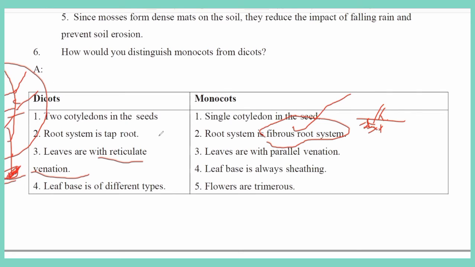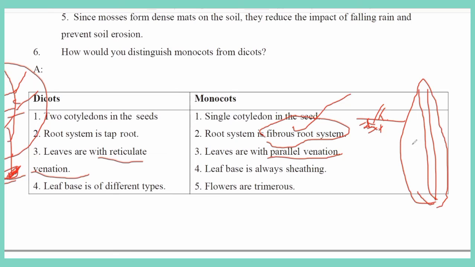When you go to monocots, the root system is fibrous and the leaves have parallel venation. Parallel venation means that, imagine this is the leaf and midrib, the lateral veins run straight, parallel to each other. In dicots the pattern is zigzag, which is called reticulate venation.